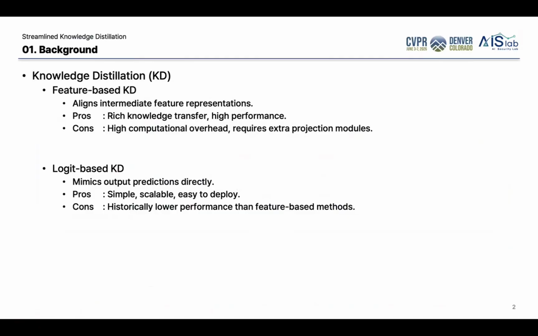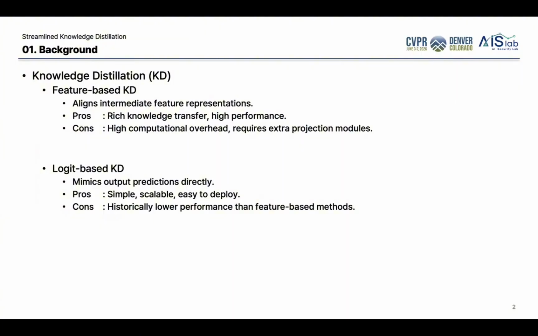There are two types of knowledge distillation, feature-based KD and logit-based KD. Feature-based KD aligns intermediate feature representations between the teacher and the student. This can provide rich knowledge and often lead to high performance. However, it also has some practical limitations. It requires high computational cost, and when the teacher and student have different architectures, extra projection models are often needed.